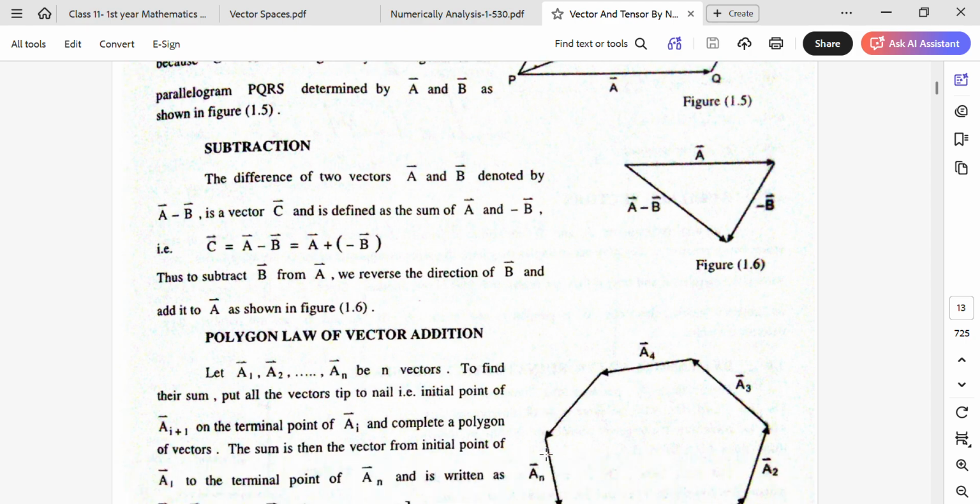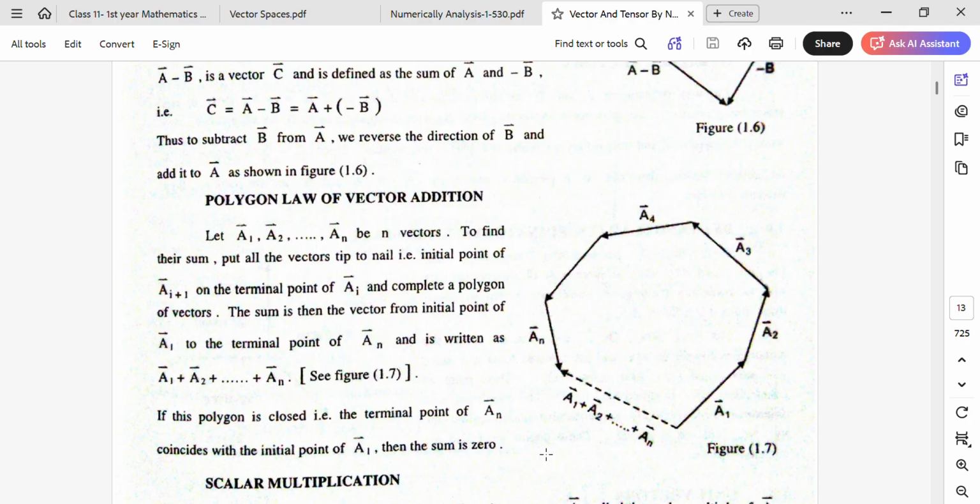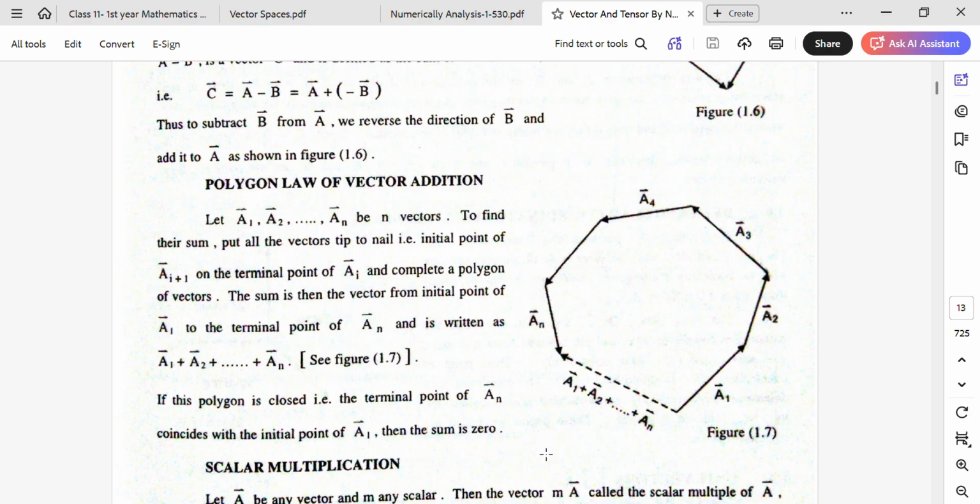Polygon law of vector addition. Let a1, a2, a3, and so on up to an be n vectors. To find their sum, put all the vectors tip to tail, the initial point of vector ai+1 on the terminal point of vector ai, and complete a polygon of vectors. The sum is then the vector from the initial point of a1 to the terminal point of an, and is written as vector a1 plus vector a2 plus vector a3 and so on up to vector an.